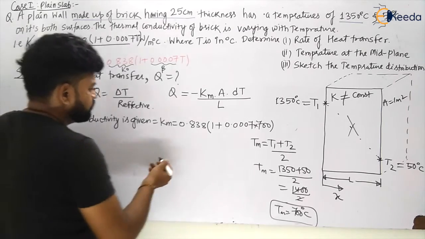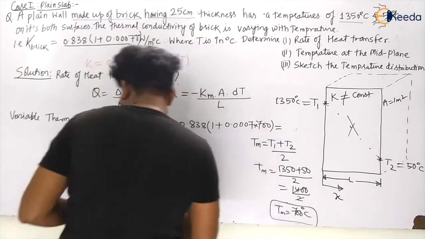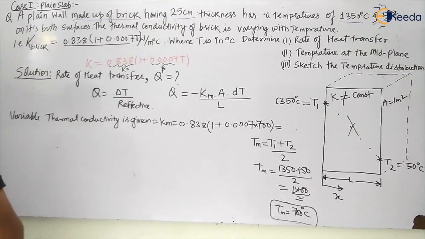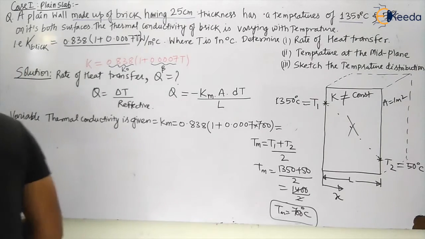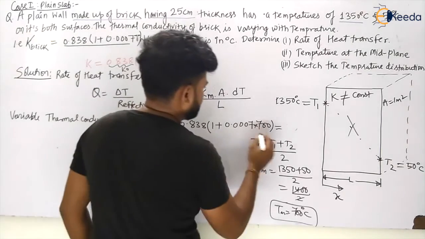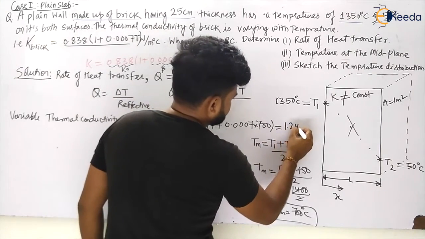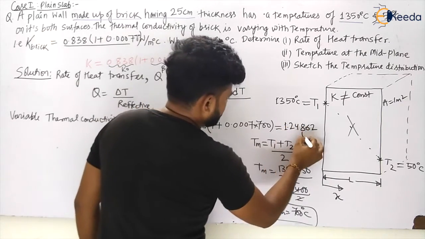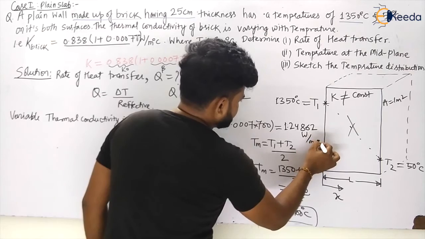So let us say what will be Km. So Km will come equal to how much? Let us see. So we have given with this. So this is coming to be 1.24862, my dear students. Okay, watt per meter degree Celsius.